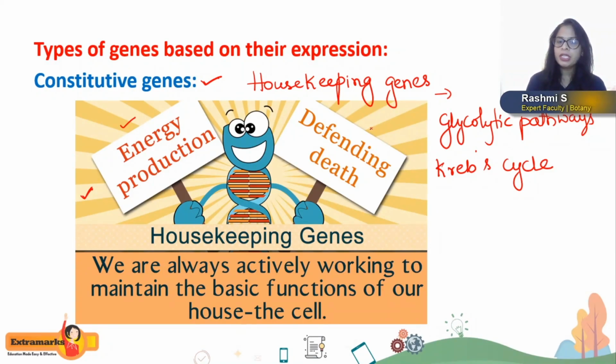And at the same time, the genes which are responsible for defending the death, that means aging is due to accumulation of toxins, isn't it? So there are some genes which are involved with removal of the toxic substances, and the proteins of these genes have to be continuously produced in every cell, and continuously these proteins will be involved with the removal of the toxins. And such genes which are actively working in all cells of our body without any rest are called as housekeeping genes, or they are also called constitutive genes.